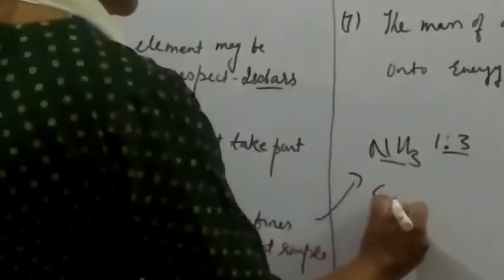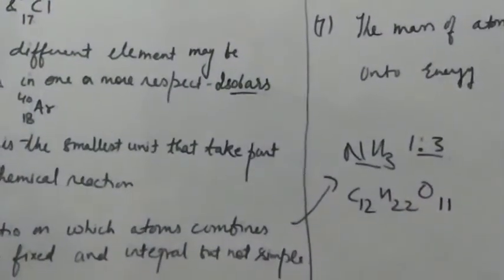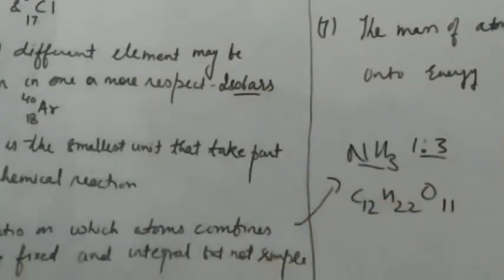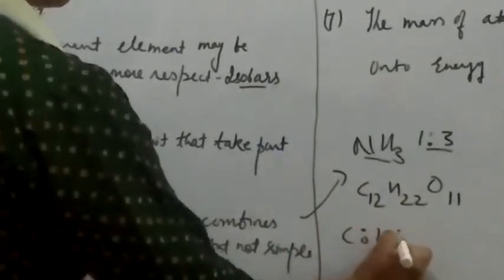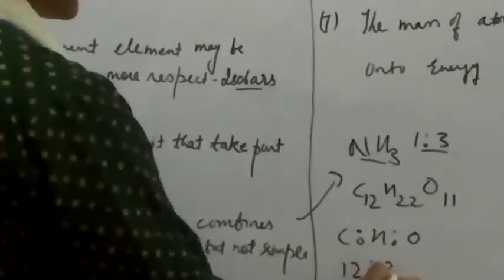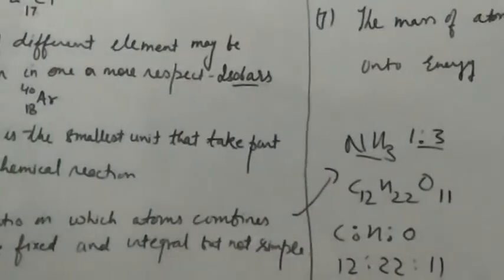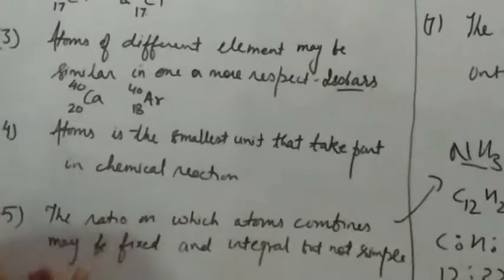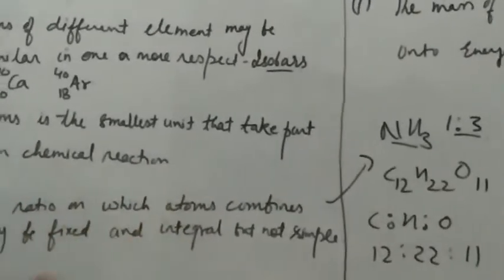But if we take the example of sugar, C12H22O11, the combining ratio of carbon to hydrogen to oxygen is fixed. It is 12 to 22 to 11, but it is no more simple. So what is meant here is that the ratio in which atoms combine will be fixed and integral, but it will not be simple in all cases.